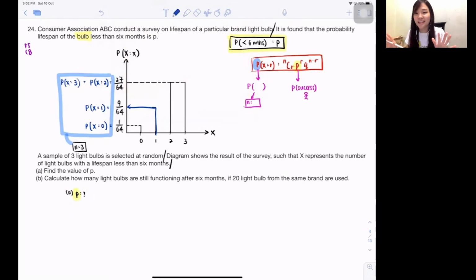Stick with me. You will understand it later on, okay? Because I got another question. You will definitely understand. Trust me on that, okay? Please don't give up on me, my dear. So they're going to find the small p. So how do you guys find the small p, my dear?